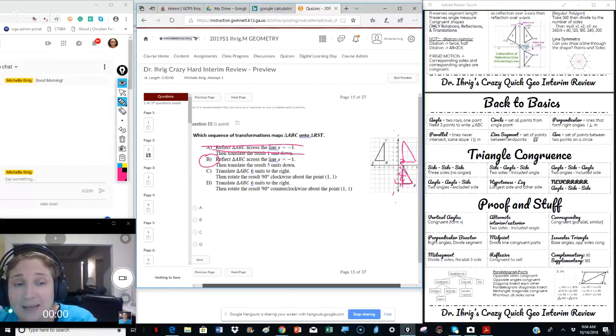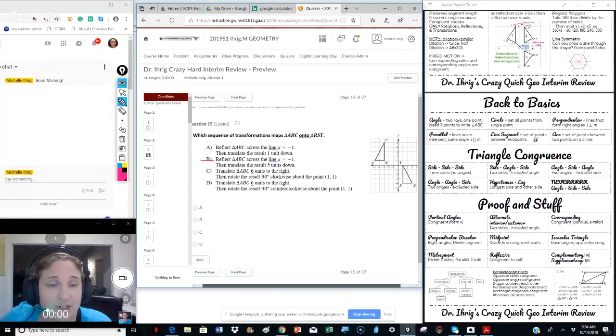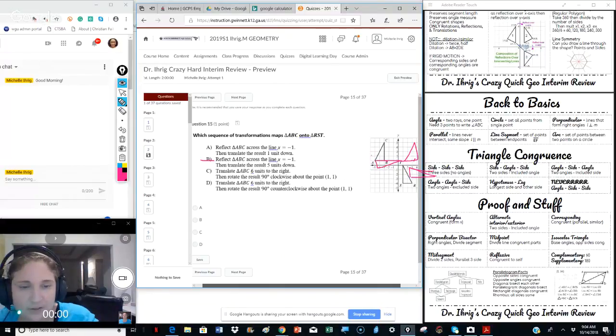If it was C, what would happen is, so we know it's going to be B. If it was C and it was a reflection or a translation, it would look like this. And then if it rotated 90 degrees clockwise, it would end up looking like that. So it can't be C. And then D is still the 6 units to the right, but counterclockwise would make it look like that. So, or actually, technically, it would make it look like that. So that's why it's going to be B.